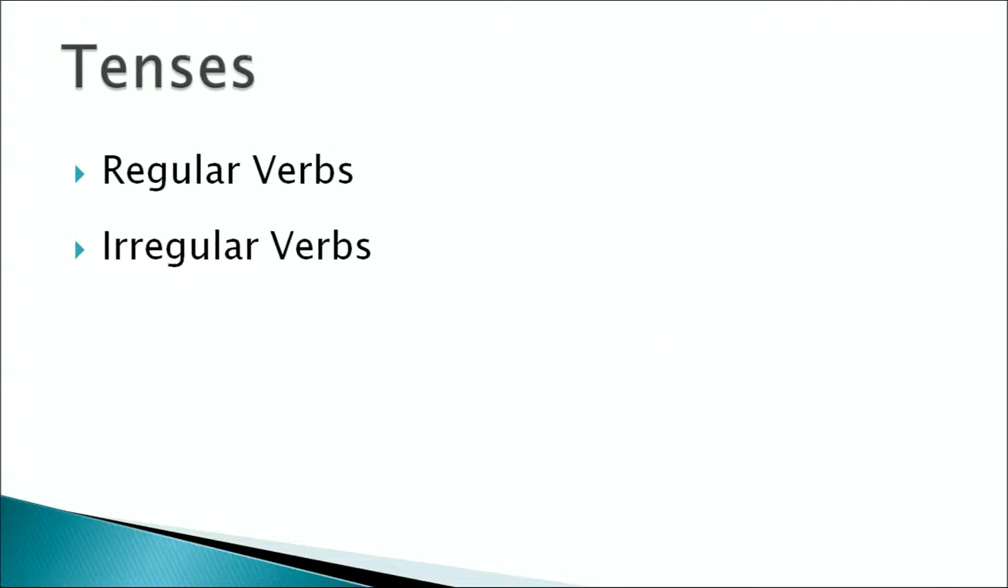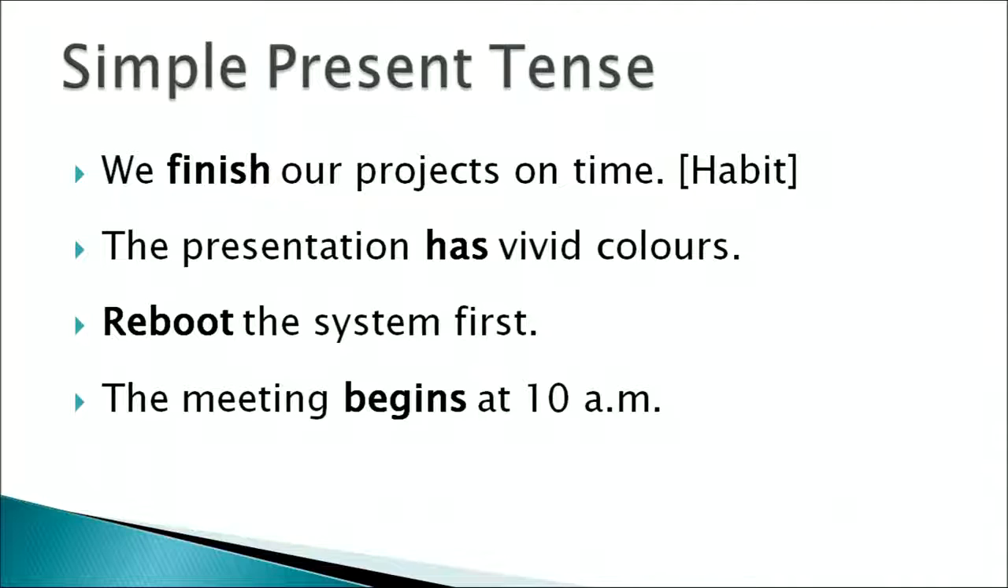Verbs have tenses, all right? Regular verbs and irregular verbs. Then you can look at simple present tense. We use simple present tense when we want to show an activity that we do routinely, right? For example, we finish our project on time, right? We have habit. The presentation has vivid colors. Reboot the system first. The meeting begins at 10 a.m., right?